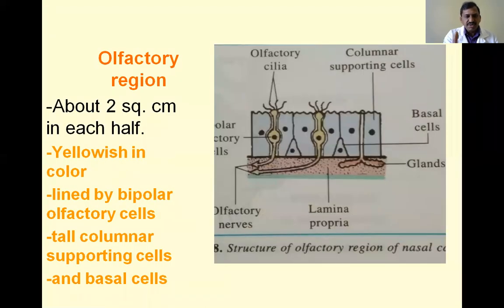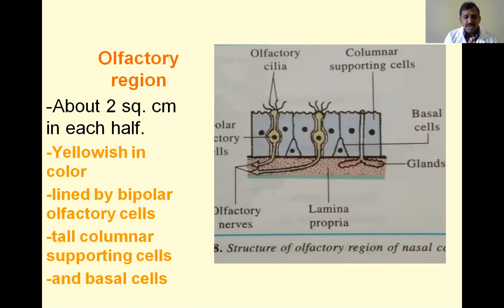Next, coming to the olfactory region. There is only a small area, 2 square centimeters in each half of the nose. It is yellowish in color, and it is provided with bipolar olfactory neurons, columnar supporting cells, and basal cells. These columnar cells and basal cells may replace.